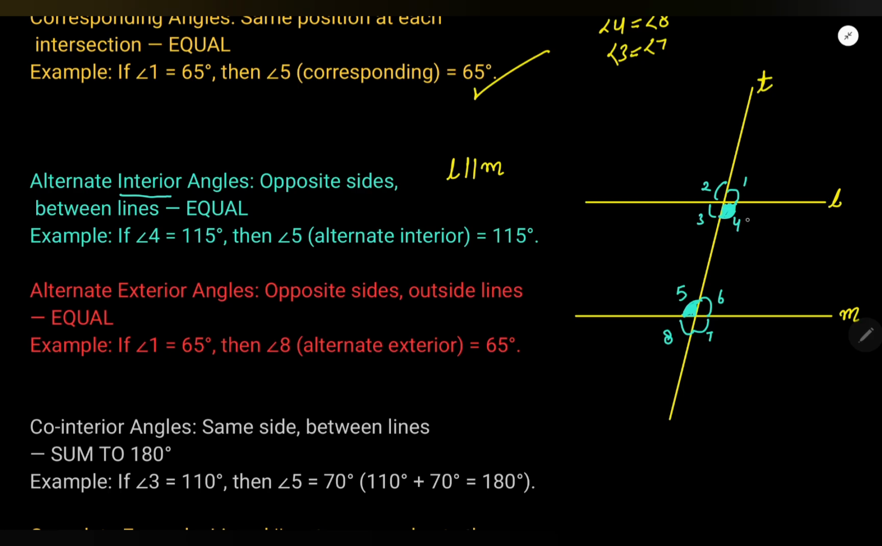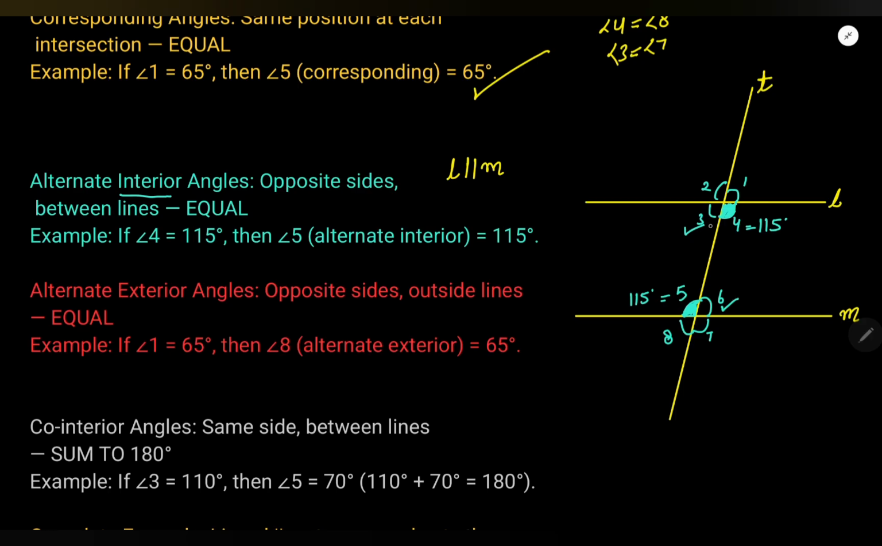So if I say 4 is equal to 115, then this 5 is also equal to 115. These are called alternate interior angles. 3 is equal to 6. 3 and 6 are also alternate interior angles. Do you know what is the measurement of 3?